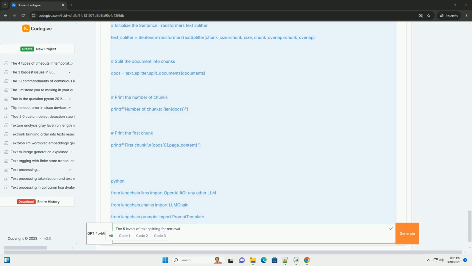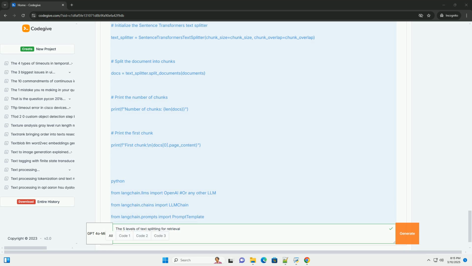Beyond the 5 levels: combining techniques and advanced strategies. Metadata enrichment: add metadata to each chunk, for example document title, section heading, keywords. This helps with filtering and relevance scoring during retrieval.